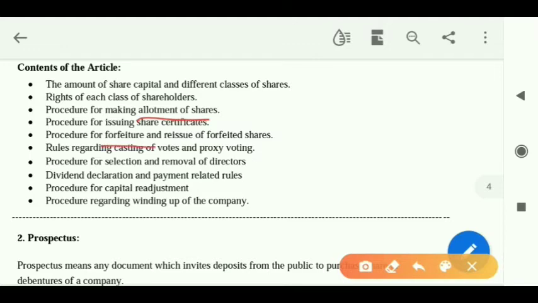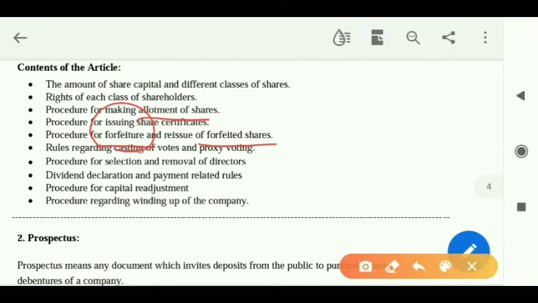In case a shareholder is making a delay in making payment, I will take back the shares from them, and that is called forfeiture. Clear? Now after taking back the shares from them, I will reissue those shares to any other person. That is called reissue of forfeited shares. Forfeiture means capturing the shares, seizing my shares back.